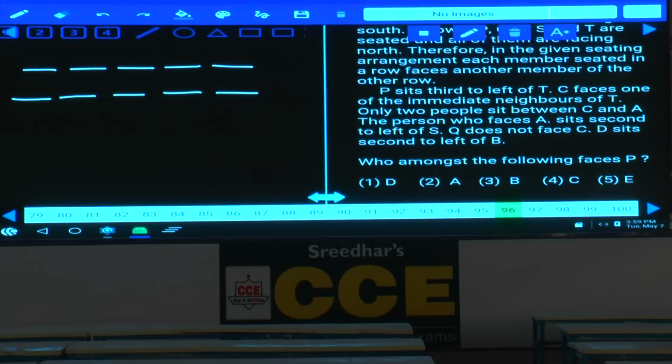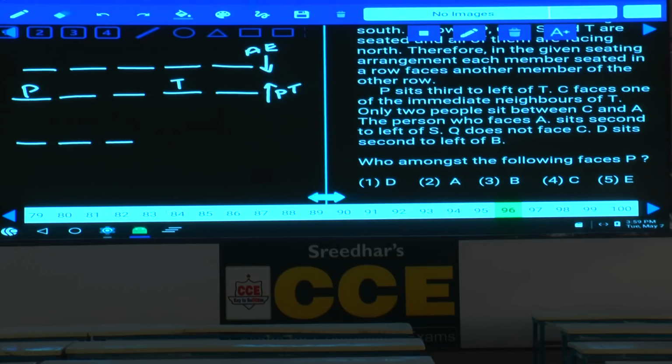In row 1, A, B, C, D and E, and all of them are facing towards south. In row 2, P, Q, R, S and T are the persons who are facing towards north. Therefore, in the arrangement, each member in a row faces another member. P sits third to the left of T. As P is seated third to the left of T, how many possibilities? That is one possibility.